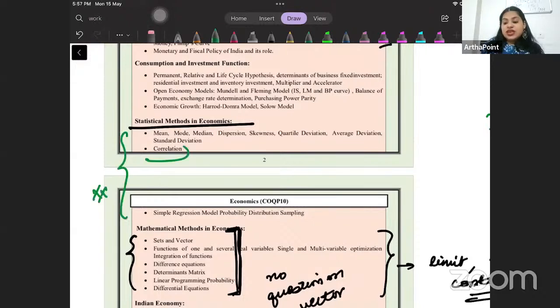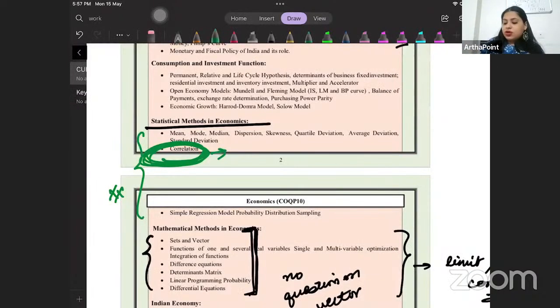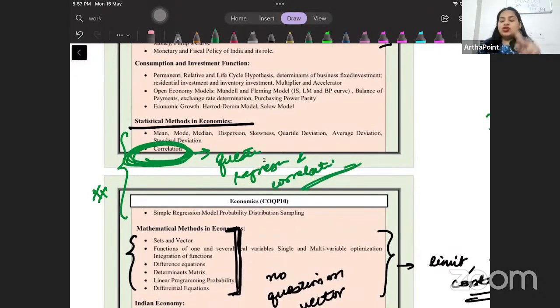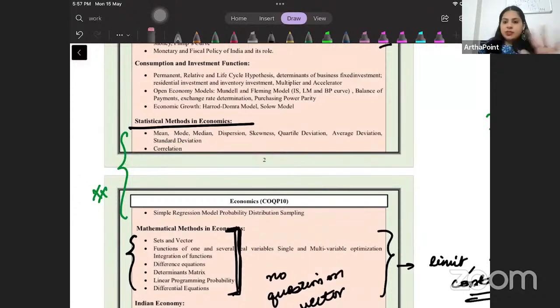Correlation is a part of syllabus. It is very important to know this. And I have covered this, it will be there on the portal. There is a full question bank on regression and correlation. In that, I have covered what is coefficient of determination, what is Pearson correlation, rank correlation. I have put all of those in the question bank. So this is important. It's a separate topic and for sure it will come in exam. But what is not mentioned will not come in exam. Just focus on this part, whatever is written.